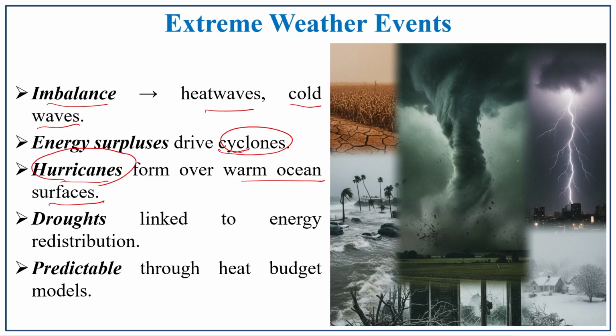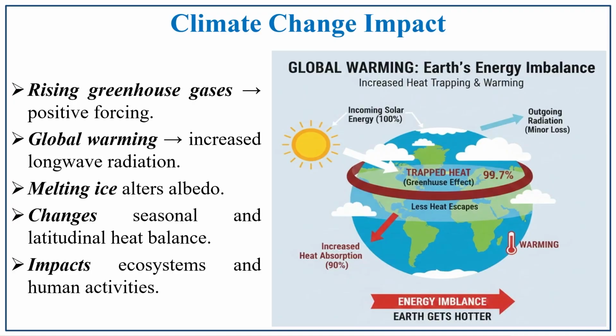The drought condition is also linked to the energy redistribution. If there is no proper balance, adversely it leads to drought conditions. So, it can be predicted with the help of heat budget models. There is a model which supports this, and because of that model we can mitigate these extremes, or we can predict and manage these extreme weather events.